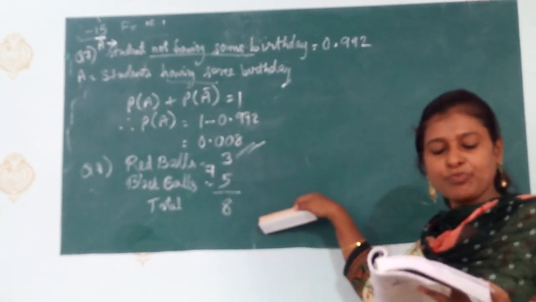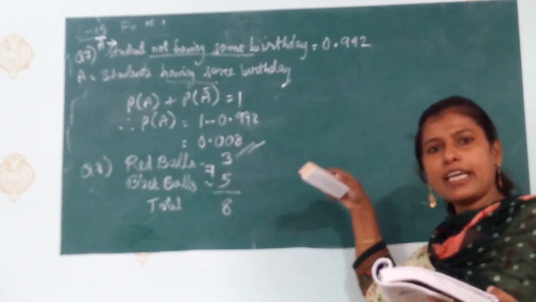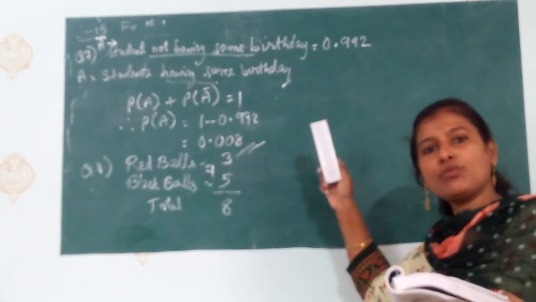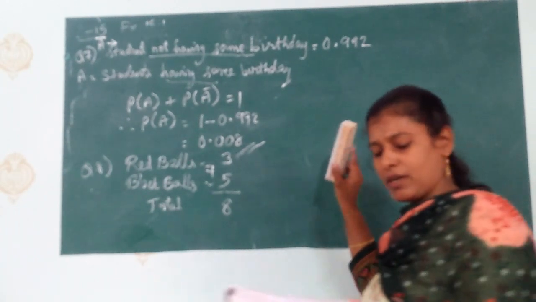So 5 by 70. White marbles, how many white are there? 8 by 70. Like this, you will do the sum. This I am giving you as homework. I will give you the worksheet attached. That time you will do this sum as homework.